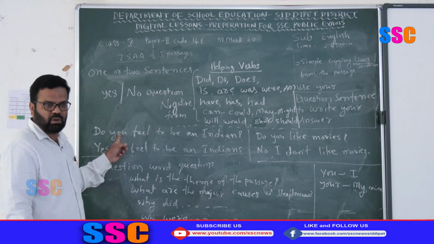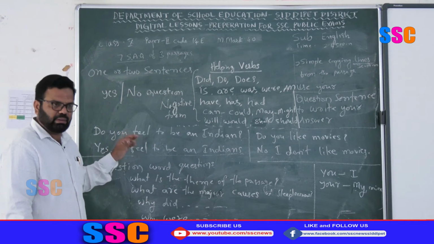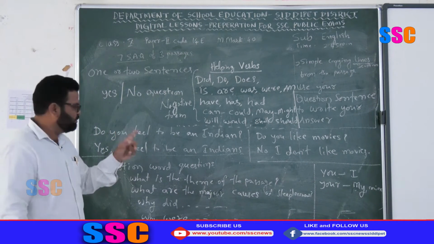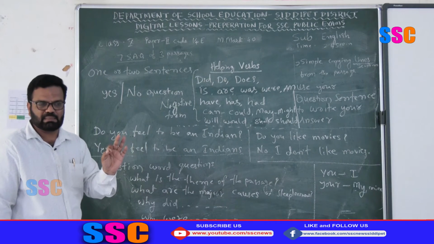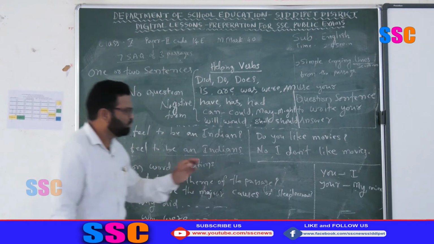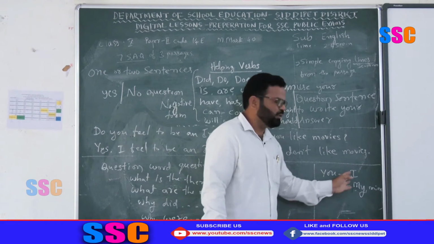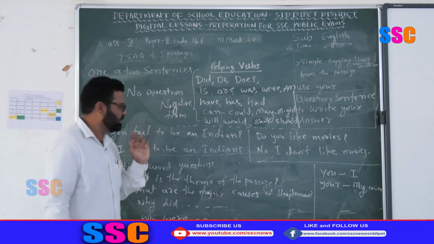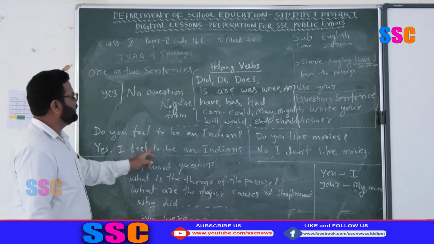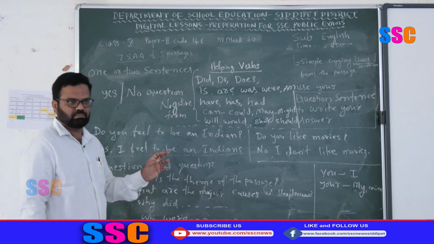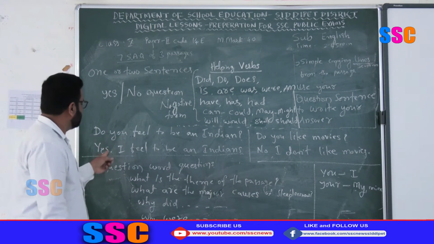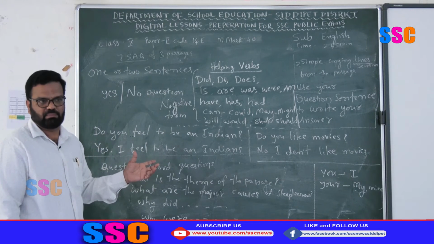Then replace the pronoun. Not only in these yes or no questions but in any question, if you find you, you have to replace it with I. You replace you with I, your with my, mine, me, like that. Okay. I feel to be an Indian. In this way you have to write answers. In this case only you will get full marks.